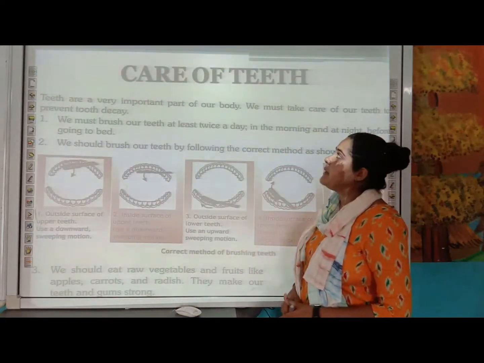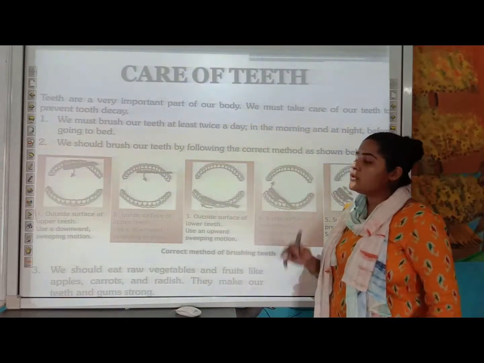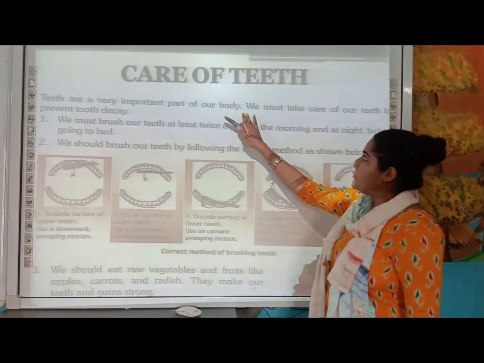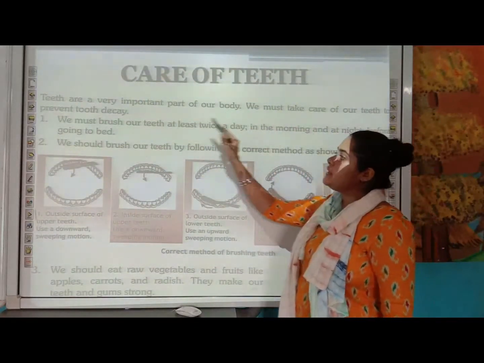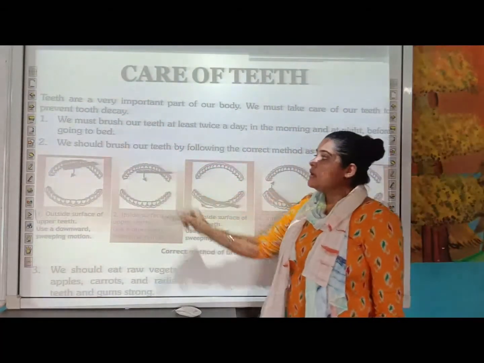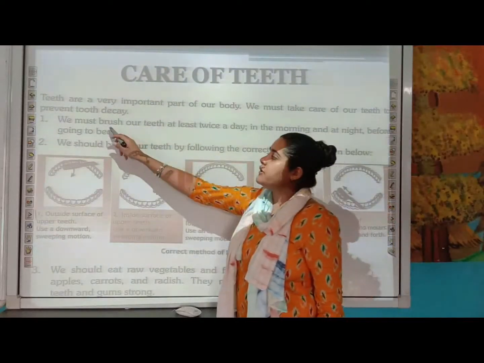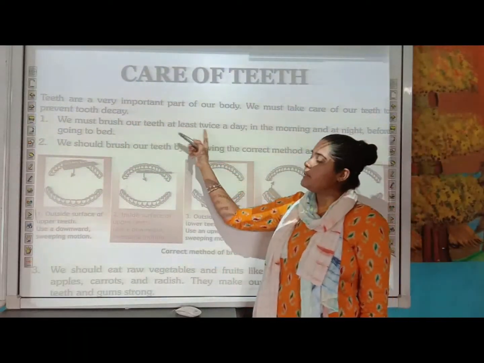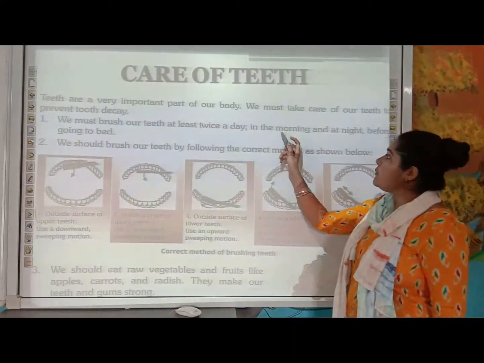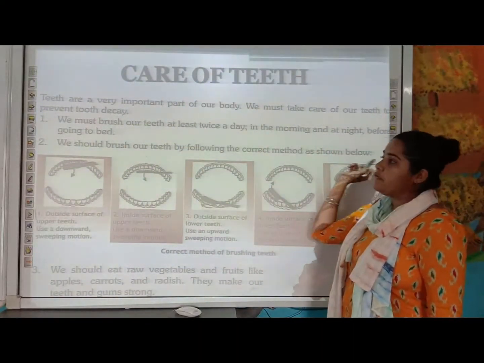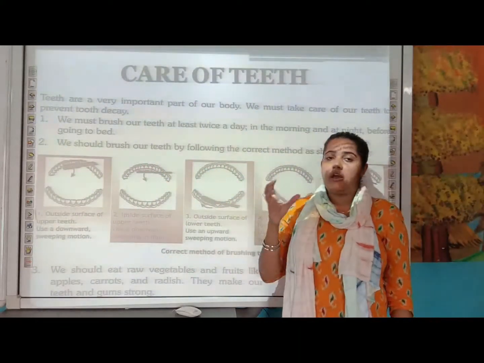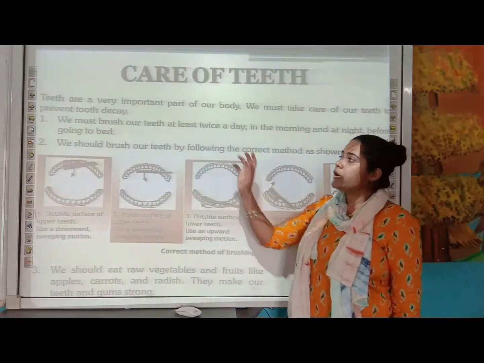Moving on to the next part, the care of the teeth. How can you take care of your teeth? Teeth are a very important part of our body. We must take care of our teeth and prevent tooth decay. First of all, we must brush our teeth at least twice a day, in the morning as well as at night before going to bed. Make this habit, students, in order to prevent any tooth problems or tooth decay.